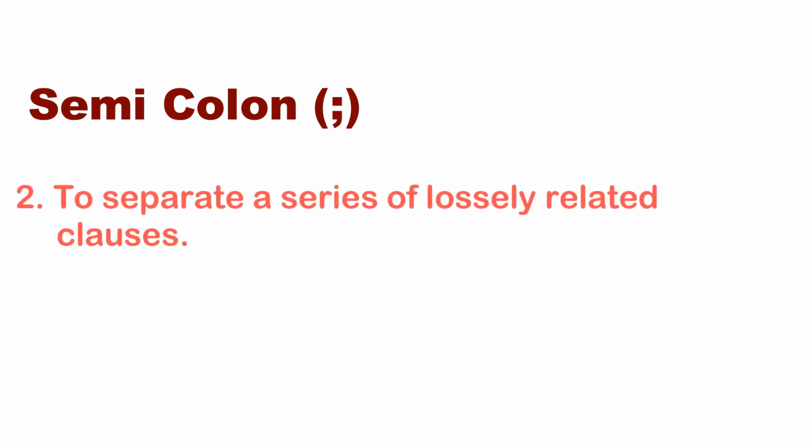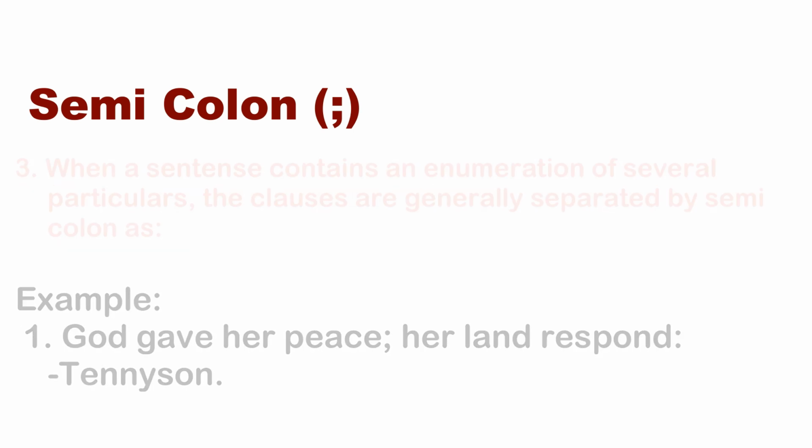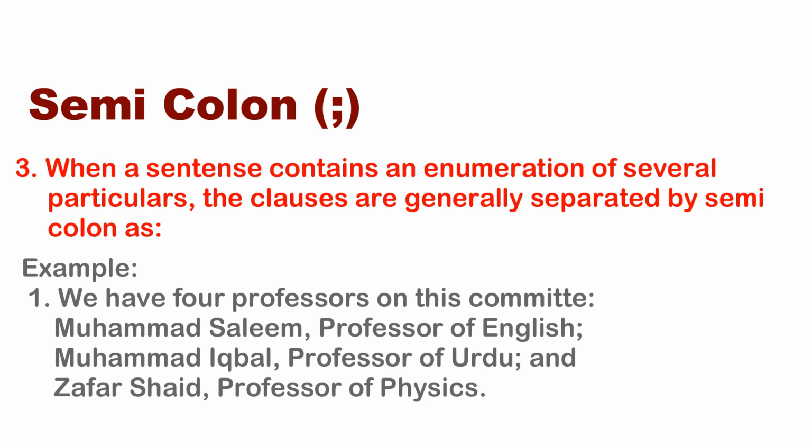The next one is to separate a series of loosely related clauses. For example, God gave her peace; her land repose, Tennyson. After God gave her peace, we have to use the semicolon. So when a sentence contains an enumeration of several particulars, the clauses are generally separated by semicolons. For example, we have 4 professors on this committee: Muhammad Salim, professor of English; Muhammad Iqbal, professor of Urdu; and Safar Shahid, professor of physics. So after each professor, we have to use the semicolon.